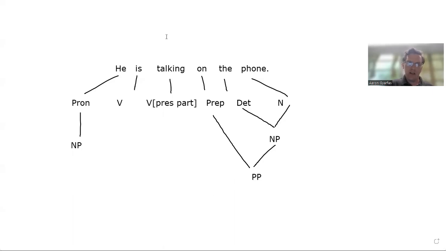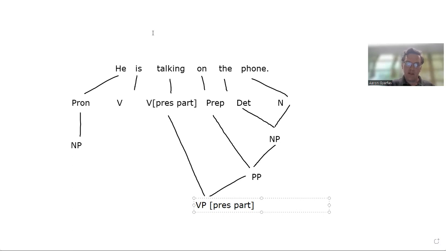And then talking on the phone is one chunk. If we looked at it, he is doing what? What is he doing? Talking on the phone. It's one chunk of language, right? That's a verb phrase, but it's a present participle verb phrase. It has an ing, right?